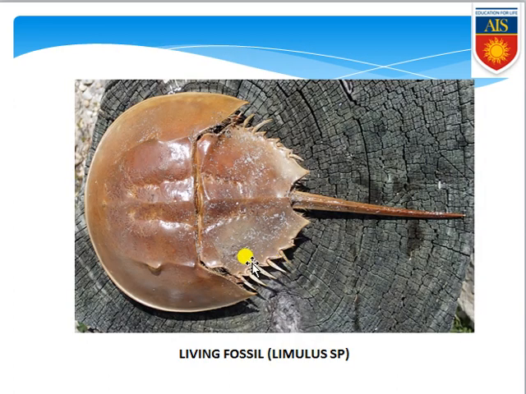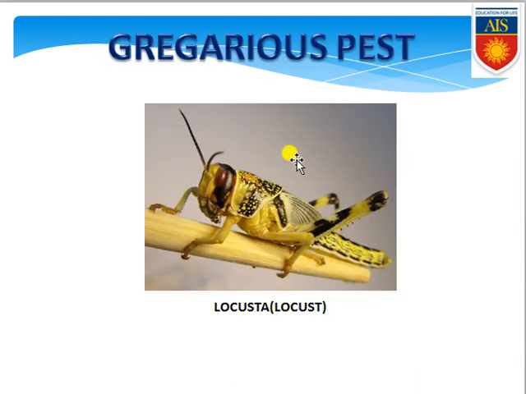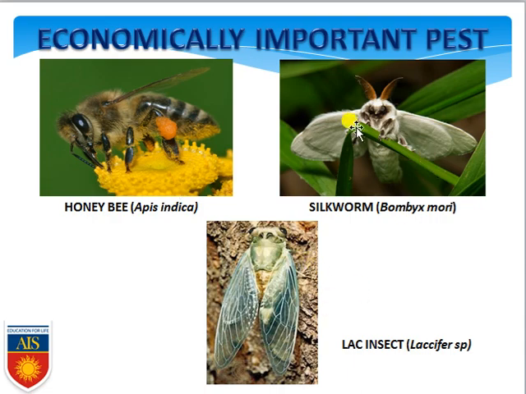This is the Limulus, that is the living fossil. This is also under the Merostomata category, and this also belongs to the phylum Arthropoda. Butterfly is there, scorpion is also there, and prawn is also there. These three organisms also belong to the phylum Arthropoda, and within that, butterfly belongs to Insecta, scorpion belongs to Arachnida, and prawn belongs to Crustacea. Okay, and this living fossil belongs to Merostomata, this belongs to Insecta, these three mosquito types belong to Insecta, and these all belong to Insecta.